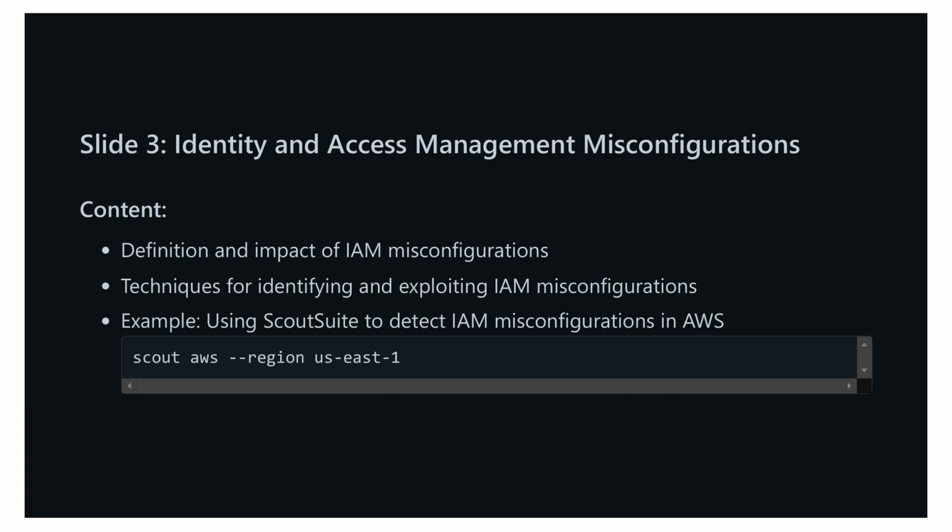One effective tool for this purpose is Scout Suite, which automates the auditing process and helps pinpoint IAM misconfigurations. As shown in the example command, you can run Scout Suite against your AWS environment to detect these vulnerabilities: scout aws --region us-east-1. This tool, along with the appropriate understanding of IAM policies and configurations, can greatly enhance your security posture by allowing you to promptly fix any identified misconfigurations. Next, we'll delve into the vulnerabilities associated with third-party integrations.